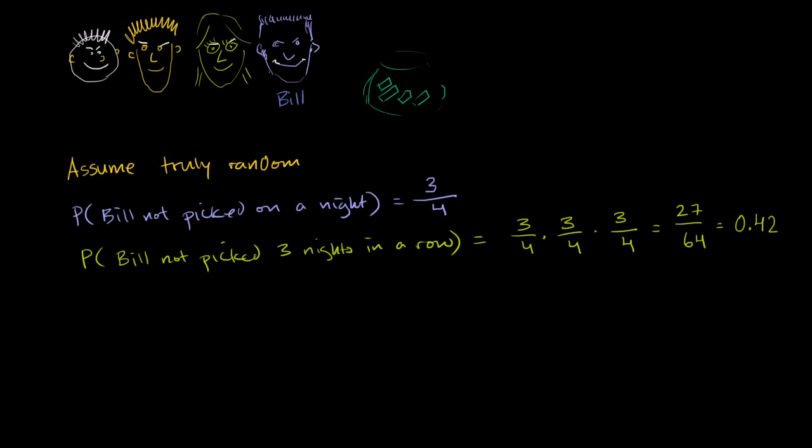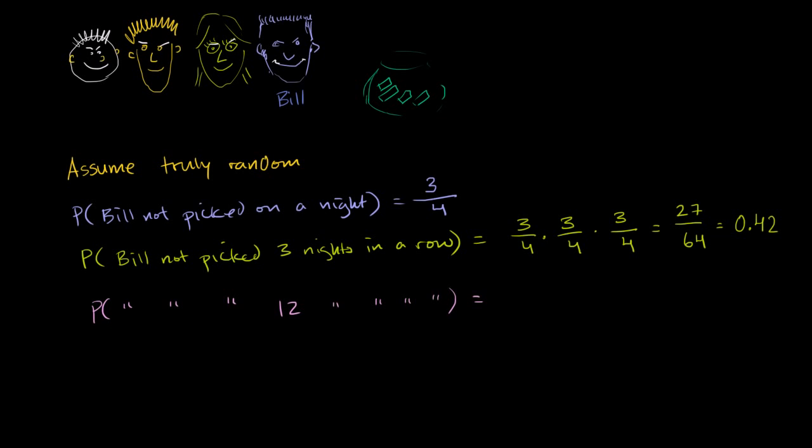What is the probability that he would not be picked 12 nights in a row? Well, it's really the same stuff that I just wrote up here. Bill not picked 12 nights in a row.